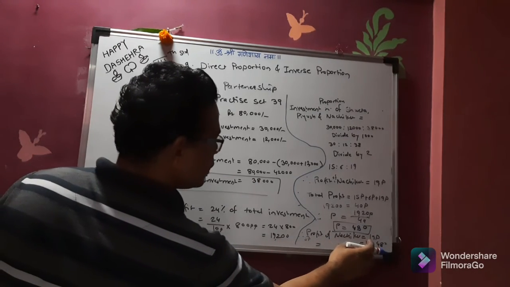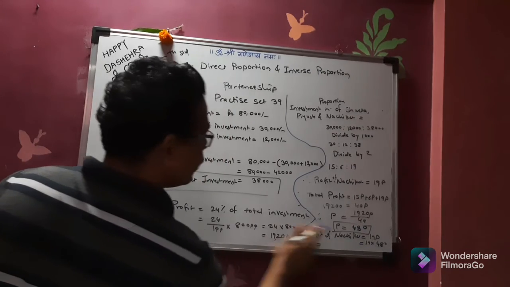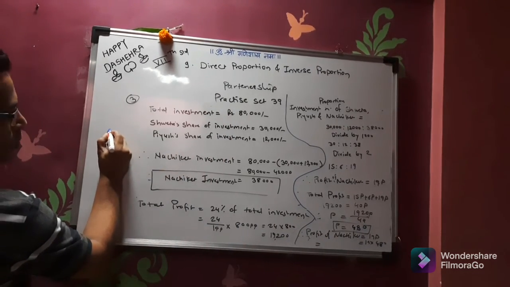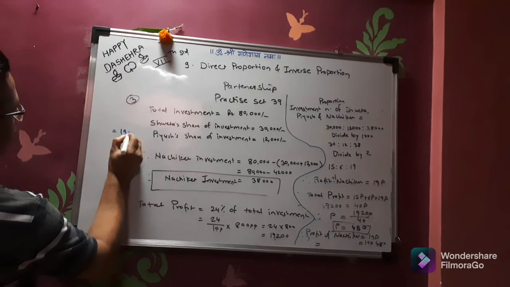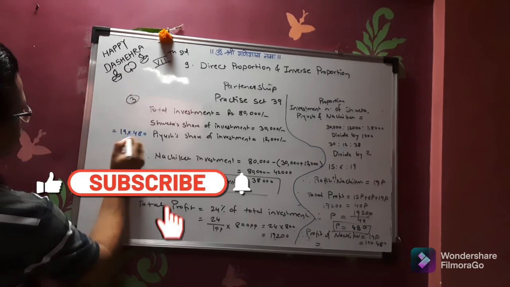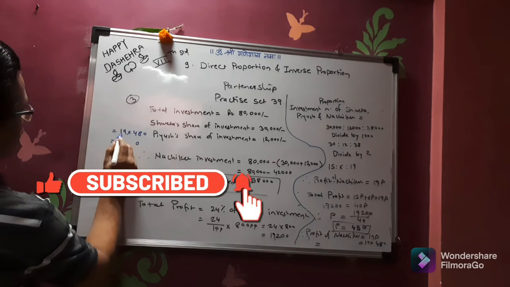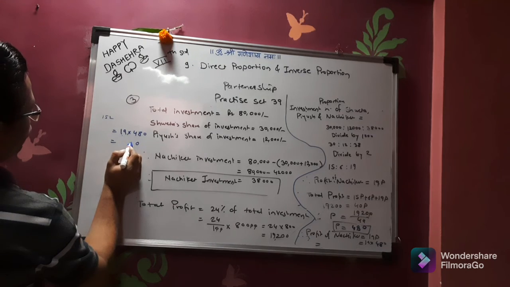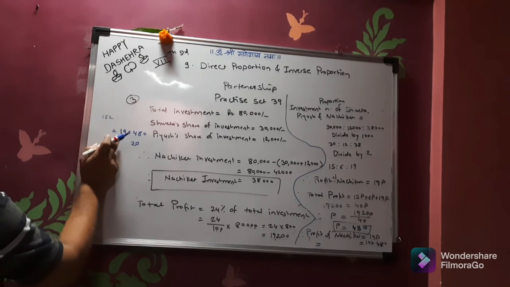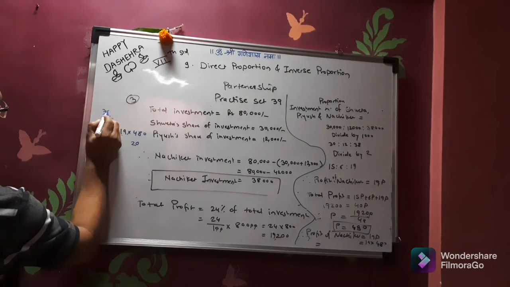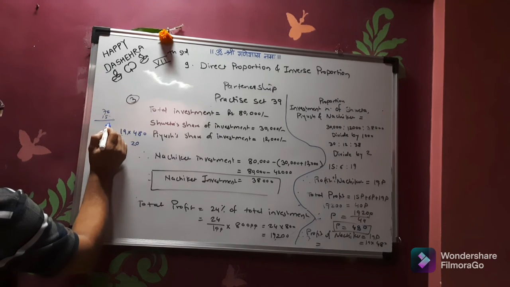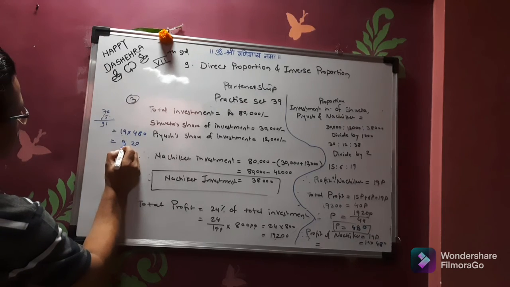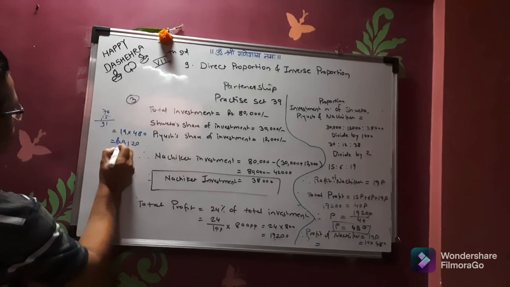So profit of Nachiket is 19 into 480. 19 into 480 is equal to 19 8s are 152. So this 2 over here, 15 will be carry. 19 4s are 76. So the answer will come 9120 rupees.